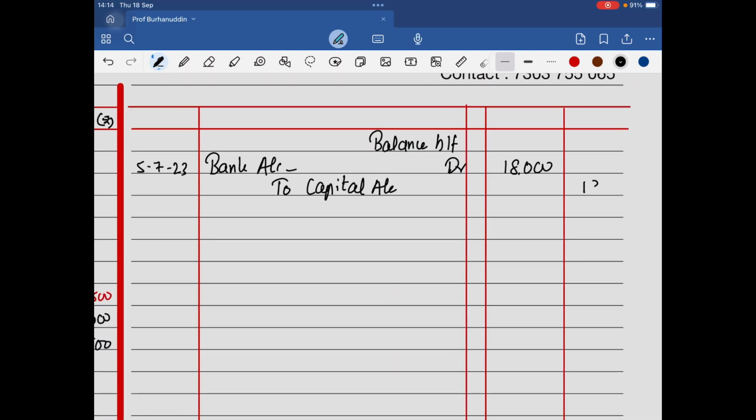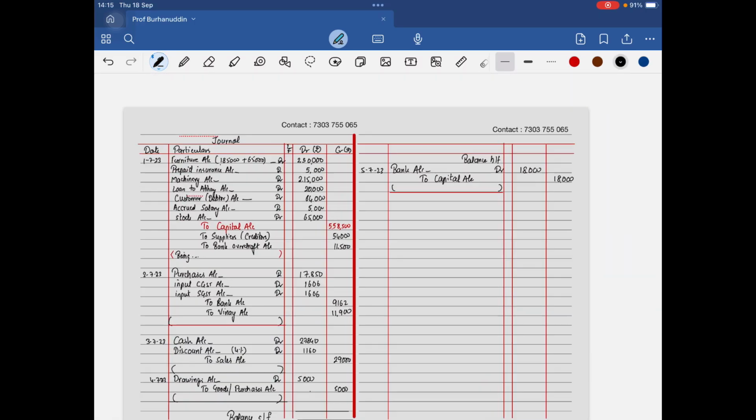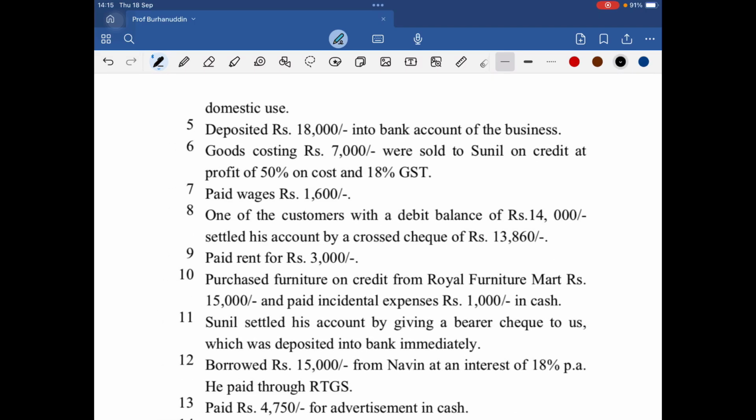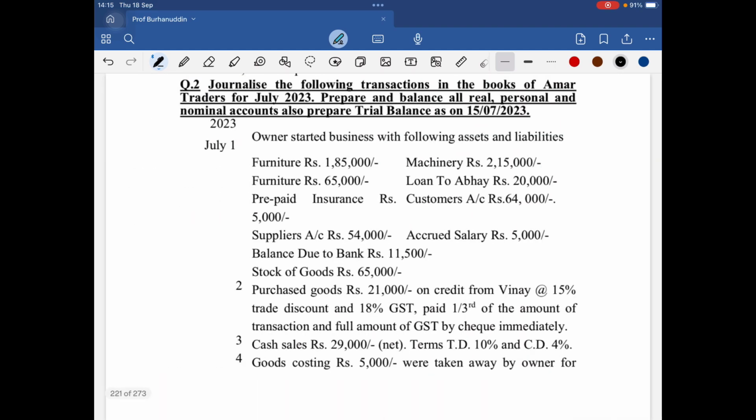What is that? 18,000. And the narration always, see, I'll always be leaving a space for it so that you don't forget. In examination, you don't have to leave the space, you write the narration. The next one, beta. 5,000 only it was. Yes, beta.